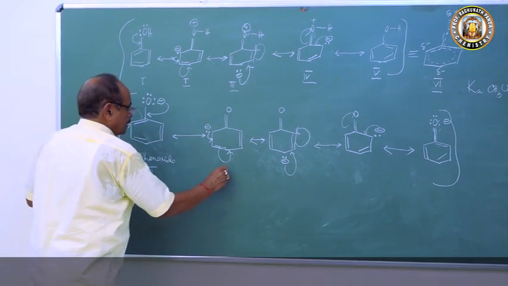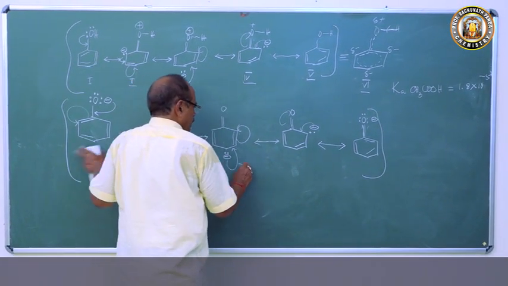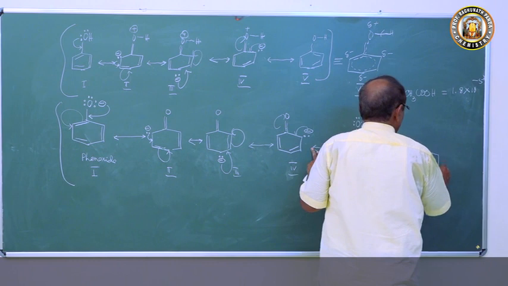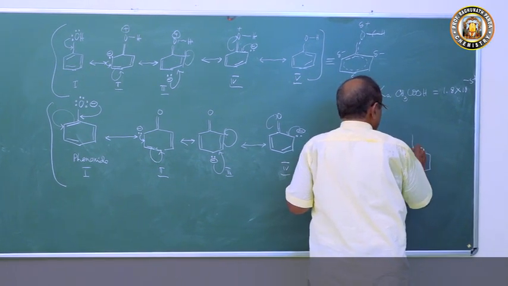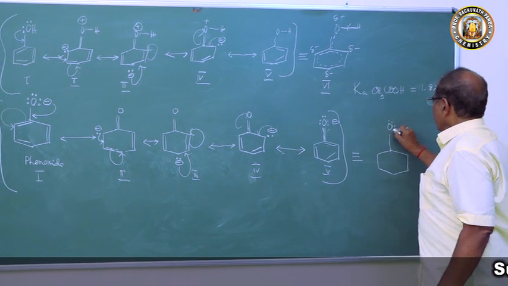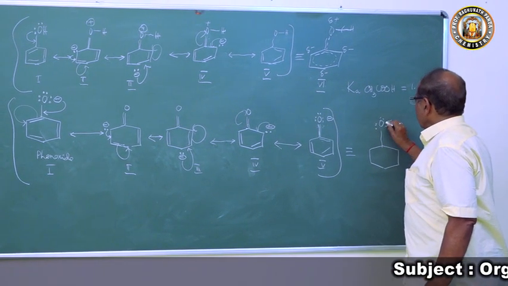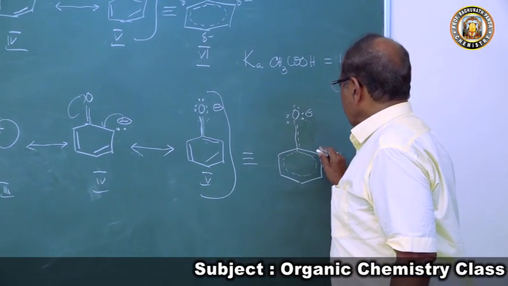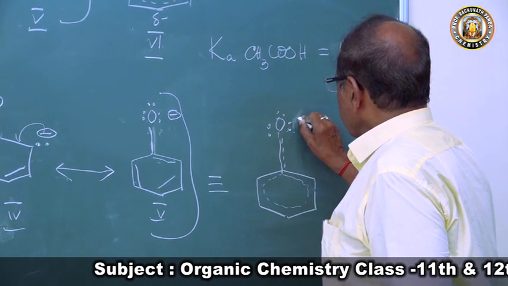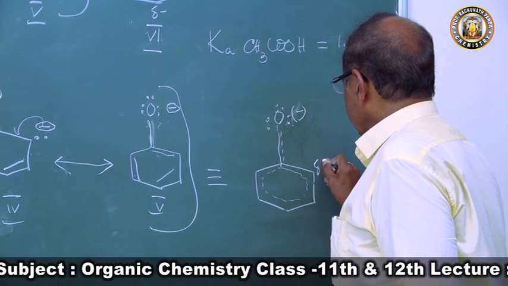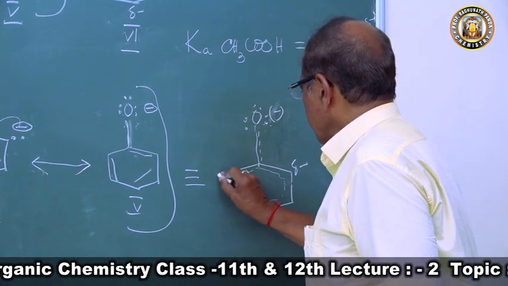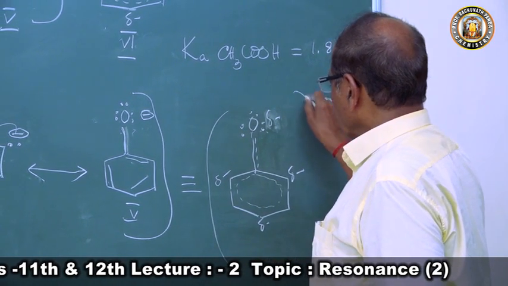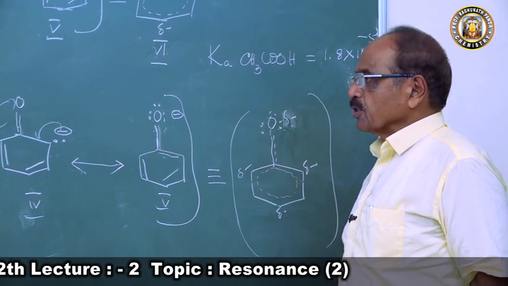So this is 1, 2, 3, 4, 5. Its resonance hybrid will be what? This is the benzene nucleus, this is the oxygen atom. The lone pair of electrons from the oxygen atom is getting delocalized. Delocalization starts from this place. It moves like this, moves like this, then produces what? Here is a negative charge, here also a negative charge, here also, here also. So as a whole, the whole thing is negative.